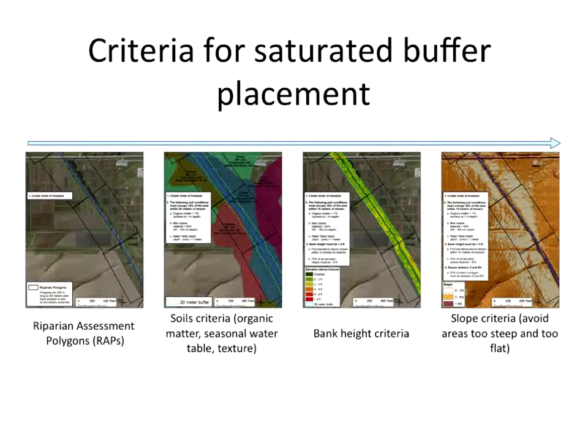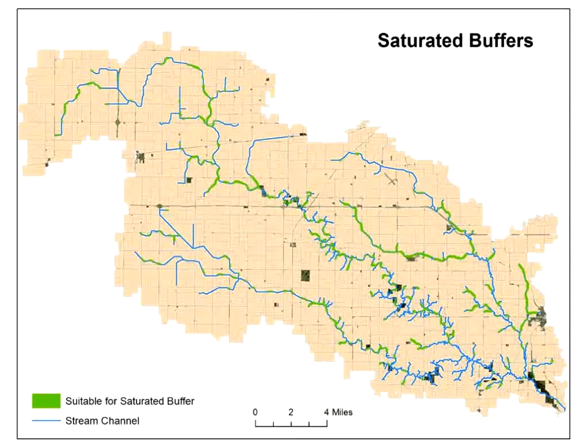And then the sequence we go through, we essentially use the same riparian assessment framework that we do for the riparian buffers. Look at soils criteria, bank height criteria, and then slope steepness to help identify places most conducive to that. I won't go into details on that right now, but folks here in the room will be seeing a lot more on this tomorrow afternoon. And so this particular watershed looks like it's got quite a few sites that might be considered for this practice.